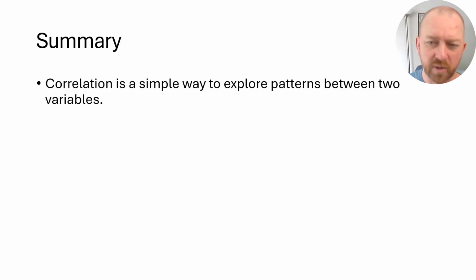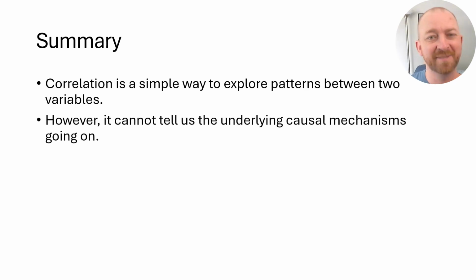Okay, so just a quick recap of what we've talked about: a correlation looks at the patterns between two variables, and what one does, the other one does its thing, right? That's essentially it. But we need to be very cautious in how we interpret correlation because it cannot tell us what the actual causal factors are in those changes in either of the variables.